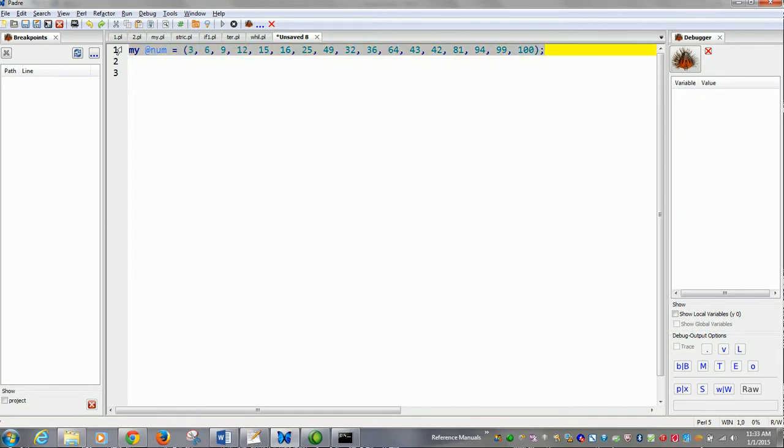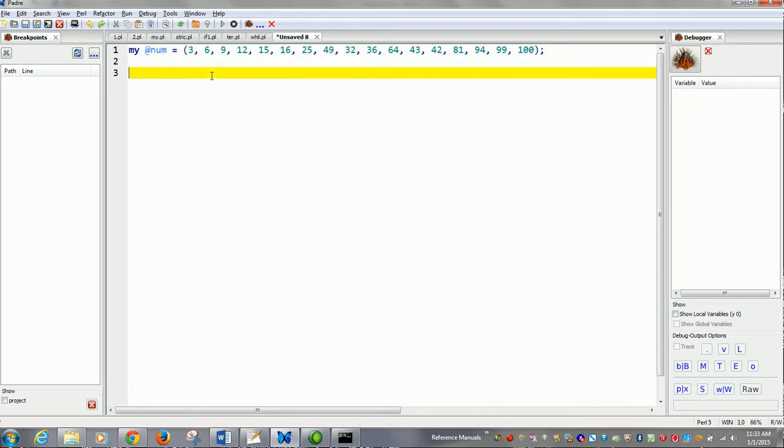Now for example, I ask you a question: get me the numbers which are perfect squares. What do you do? You will write a program to get me the perfect squares. So how does your program look? You declare an array my @psquare, an empty array.